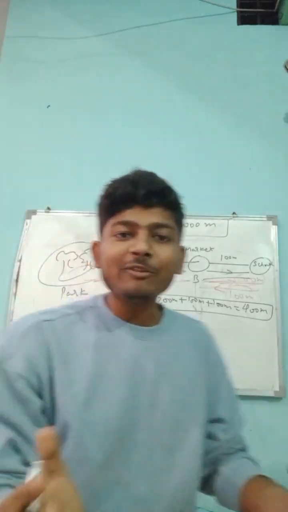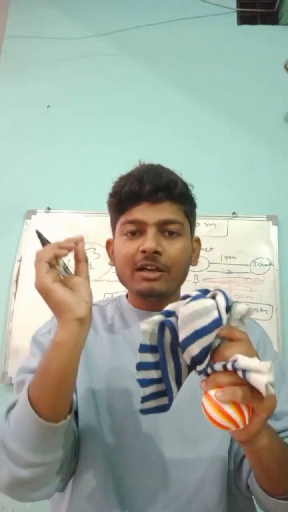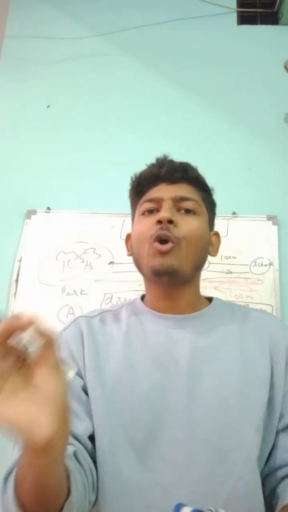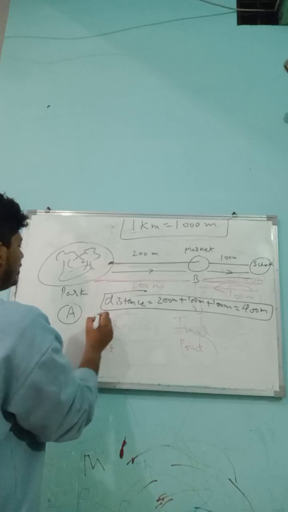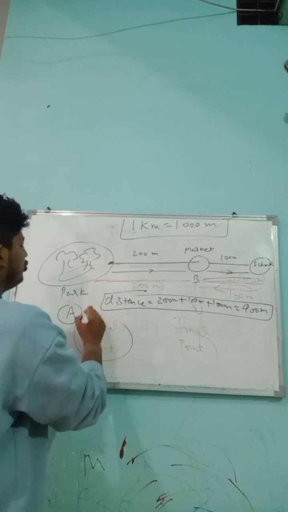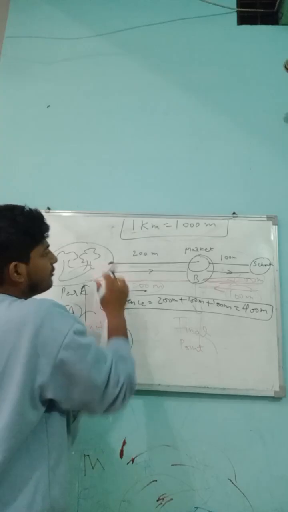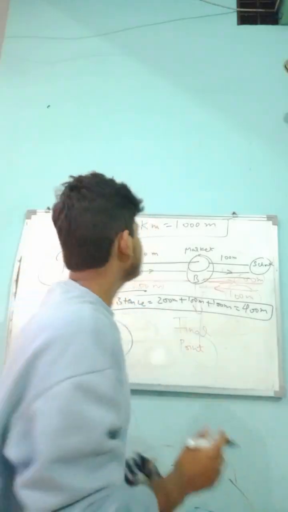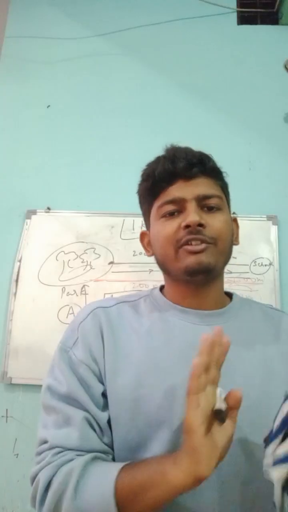Now what is displacement? As I've told you, displacement is the shortest path between initial and final point. Which is the initial point? This is our park. Park is the initial point and final point is market. And the shortest path, which is a straight line. The shortest path between 2 points must be a straight line.